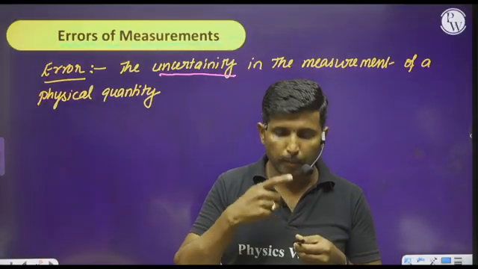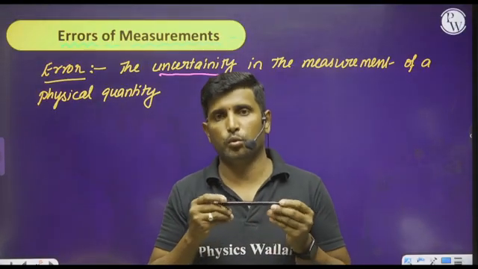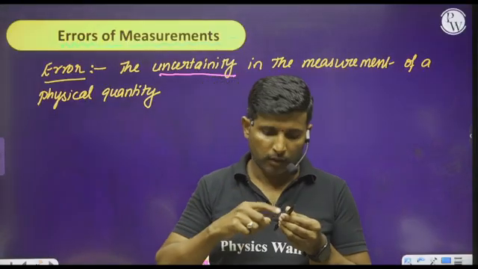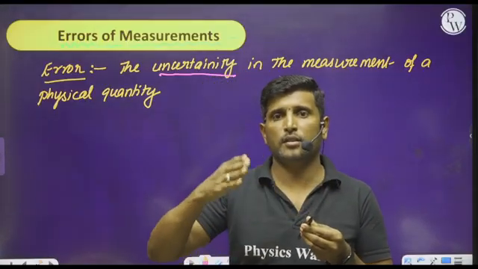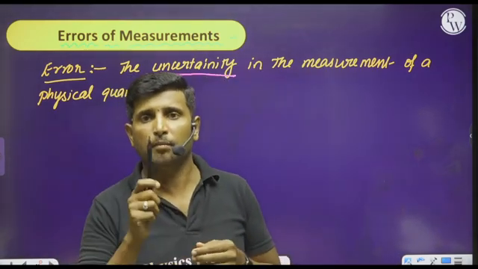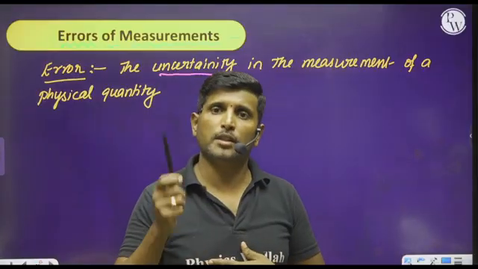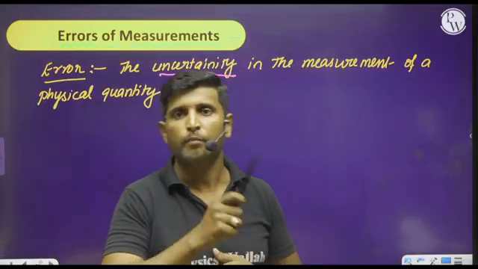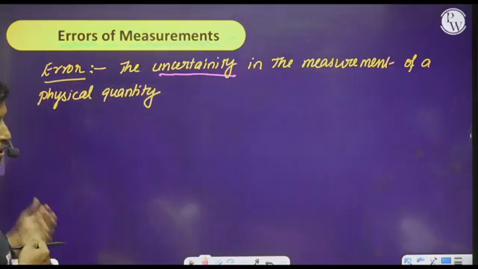That means based on the instrument we are using to measure, the value of this length is changing. So because of that, there will be some uncertainty or some mistake in the measurement, and such mistakes are referred to as errors.